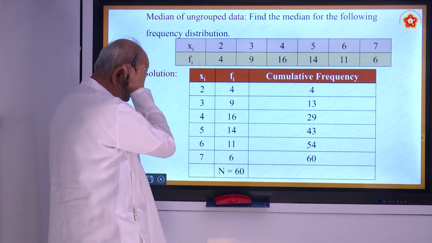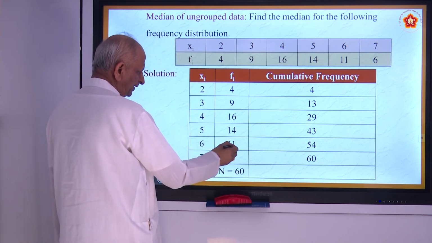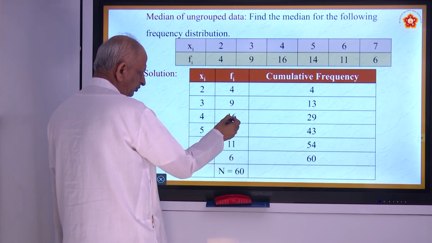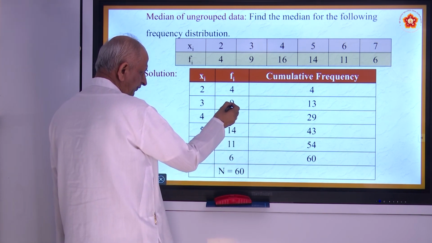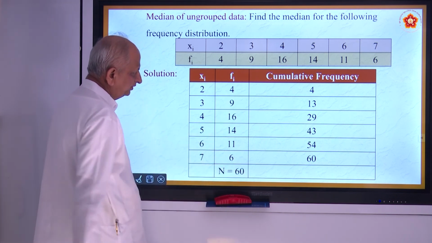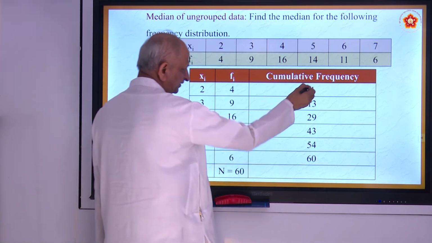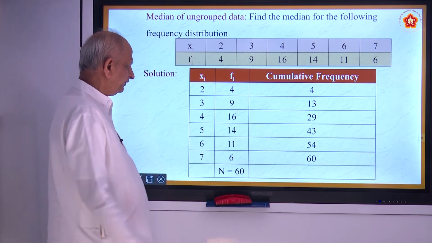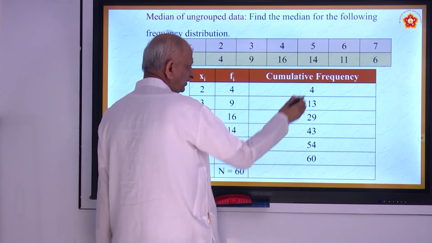You get n is equal to 60. 11 plus 7, 11 plus 6, 17, 31, 47, 56, 60. So n is equal to 60. How to write this? Cumulative frequency means the first frequency you write as it is.